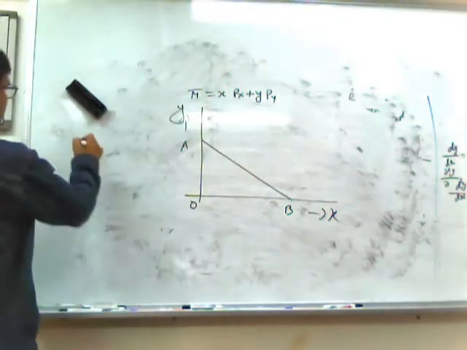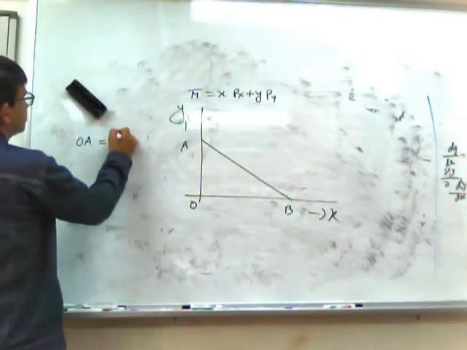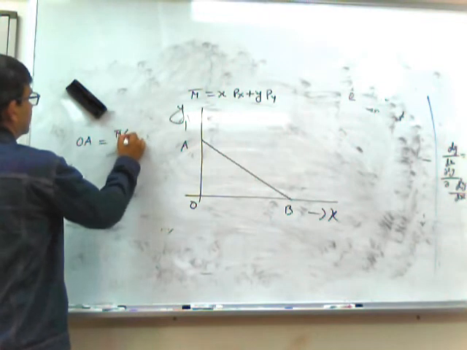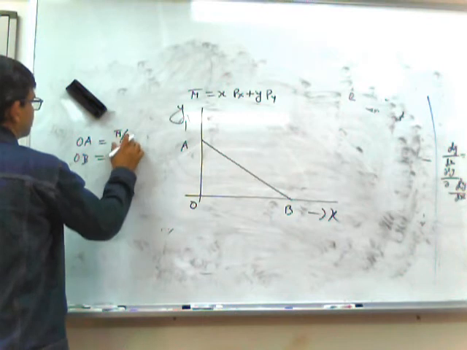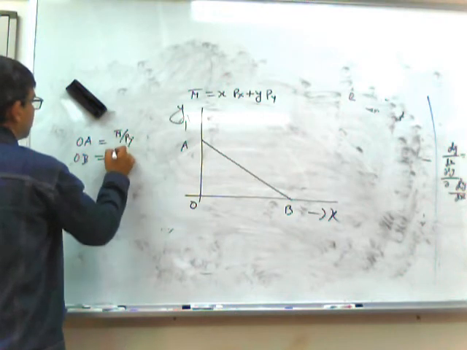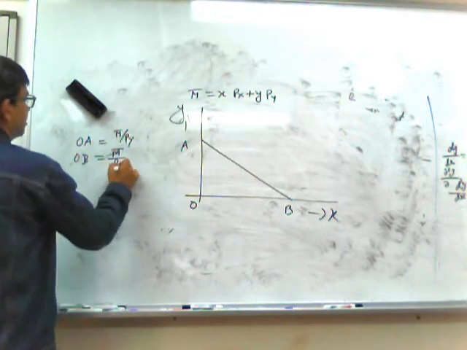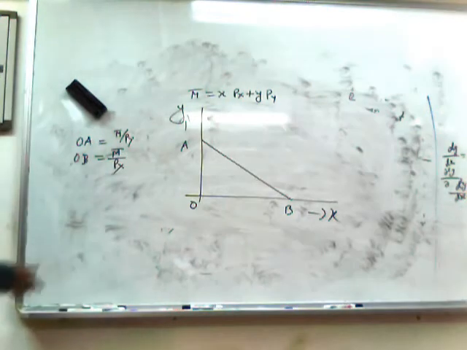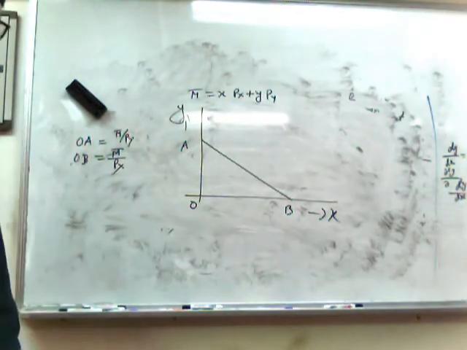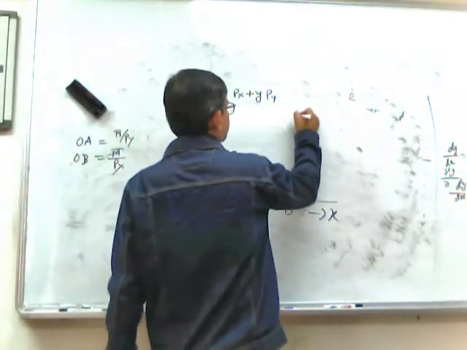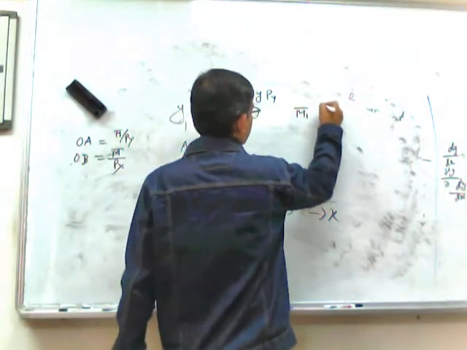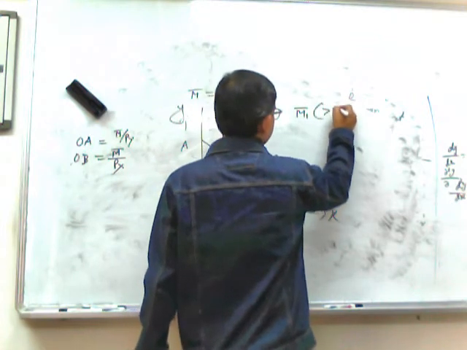So OA equals m bar by px, OB equals m bar by py. We have already got that from our previous part. So now the question is, the money income increases to M1 bar and M1 bar is greater than M bar.